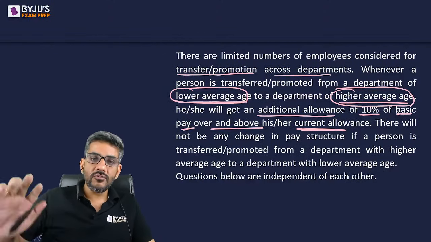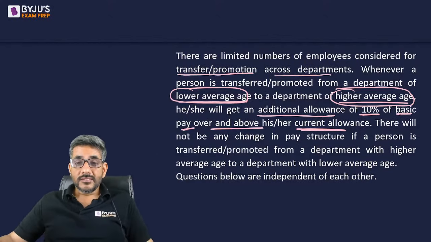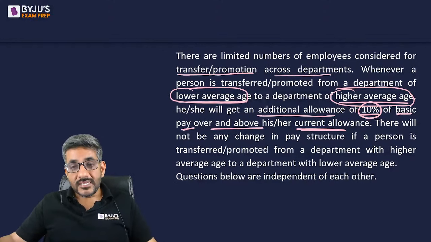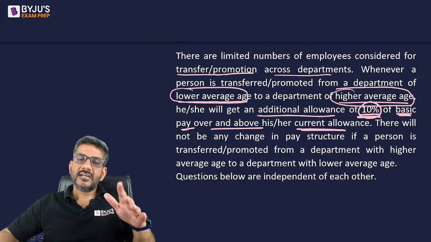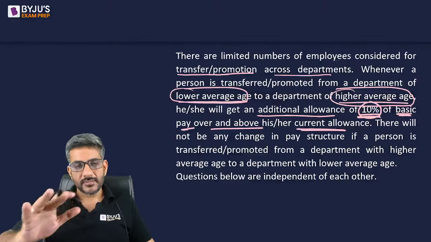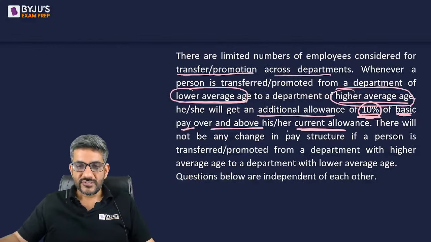लोअर एवरेज एज से अगर वो हायर एवरेज एज ग्रुप में जा रहा है तो एक और चीज ध्यान रखिएगा, this is not additional allowance of 10% of what he was getting before. He will be getting 10% of basic pay. So currently he is getting, let us say, basic pay का 30%, so now he'll be getting basic pay का 40% straight away. It is like a 10 percentage point increase in the bonus.